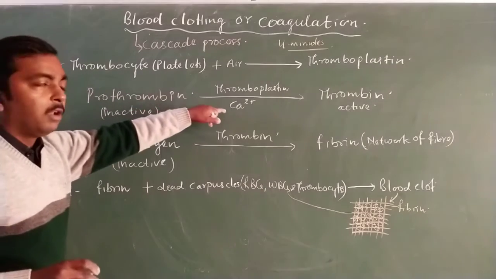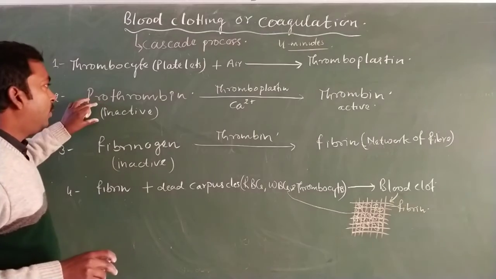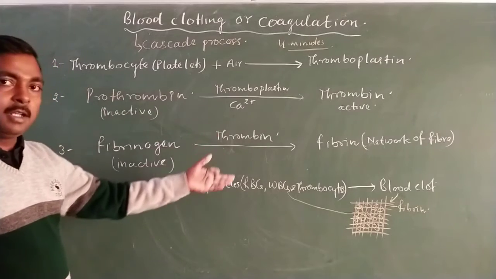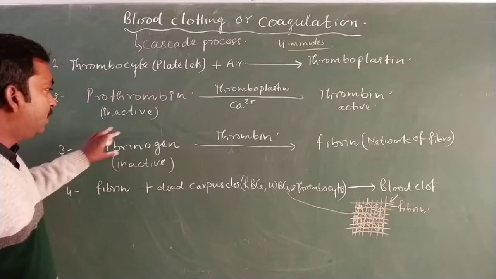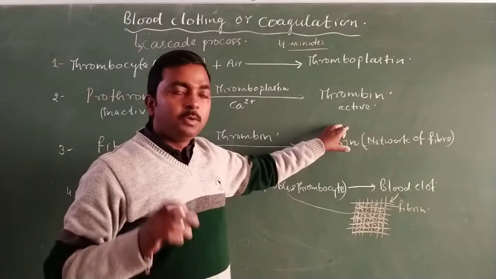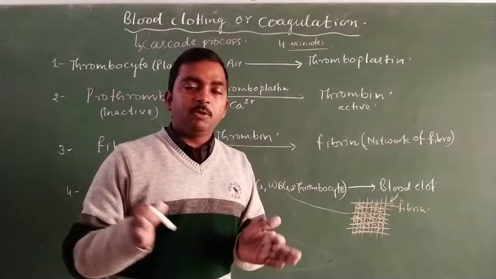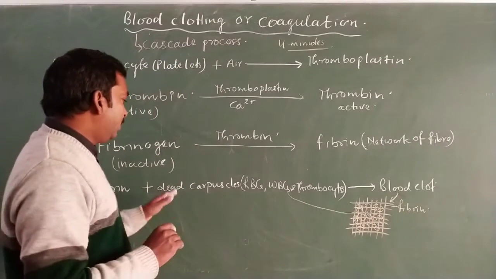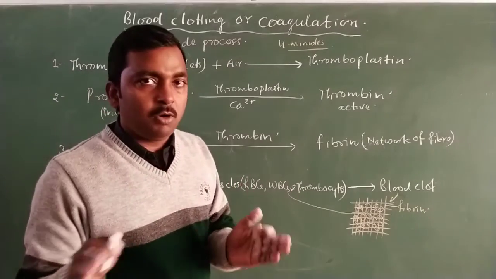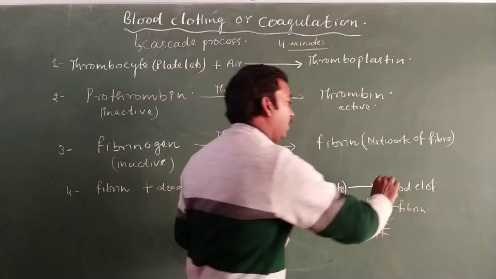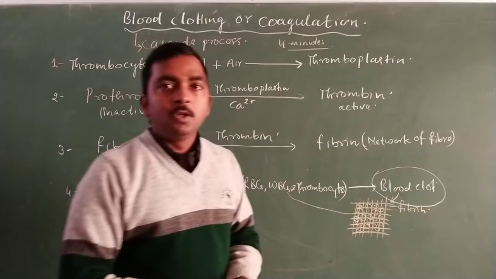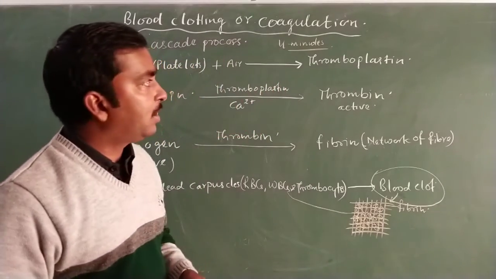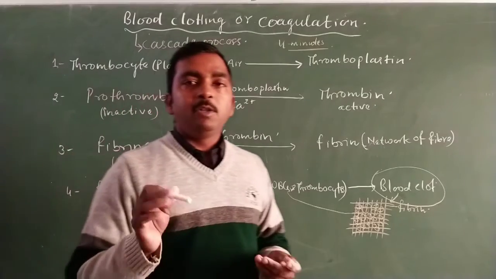This thromboplastin, along with calcium ions, activates prothrombin into thrombin, and this thrombin again activates or stimulates fibrinogen to convert into fibrin, and fibrin is a network of fiber-like structure. This fibrin network of fibers, along with the dead corpuscles, makes the blood clot, and this is the final product of blood clotting.